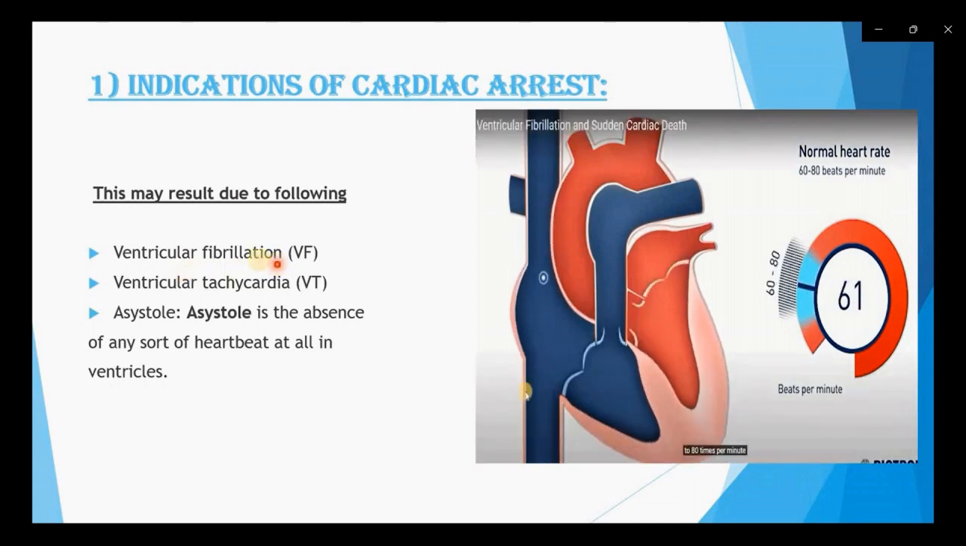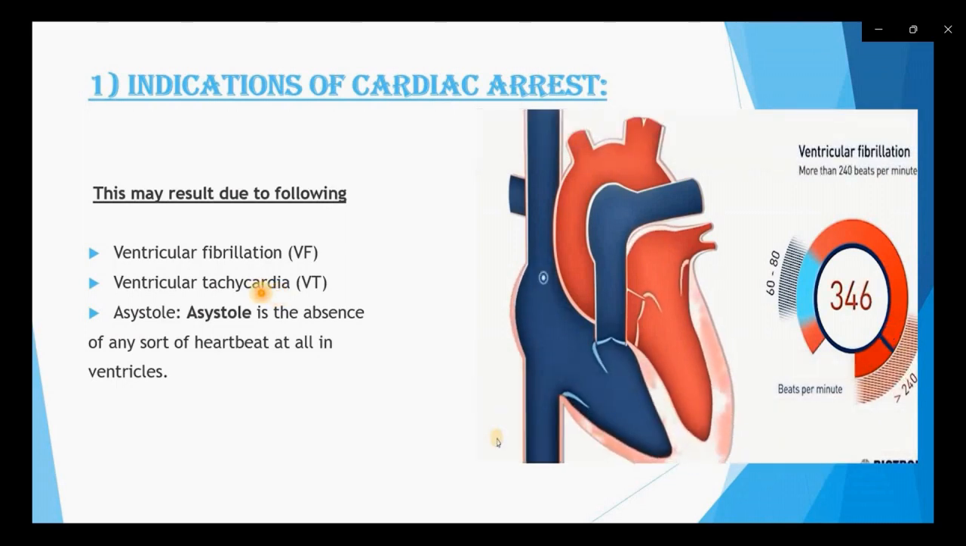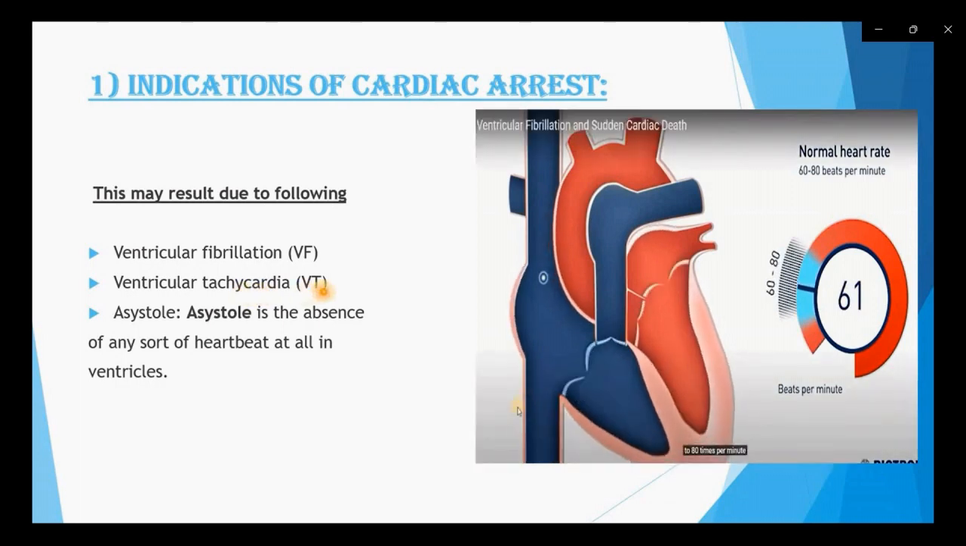Next is ventricular tachycardia. As its name suggests, tachy means fast, cardia means heart. When our ventricles start pumping very fast, this is known as ventricular tachycardia. So ventricular tachycardia is the second reason of cardiac arrest.